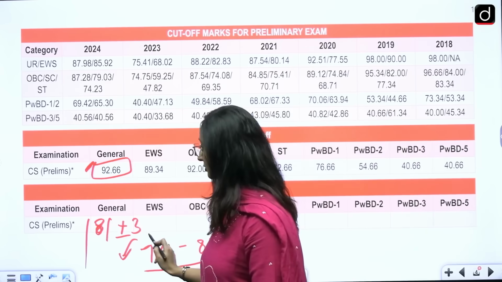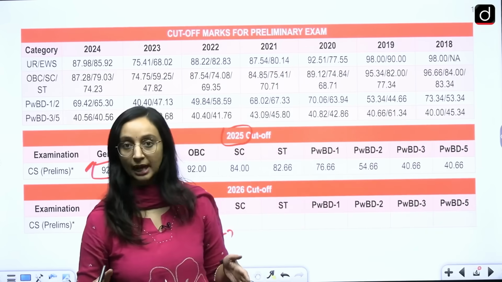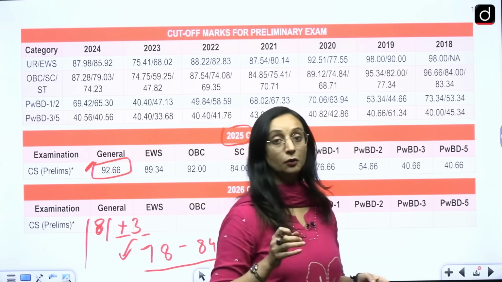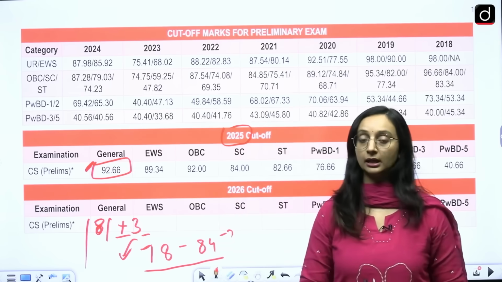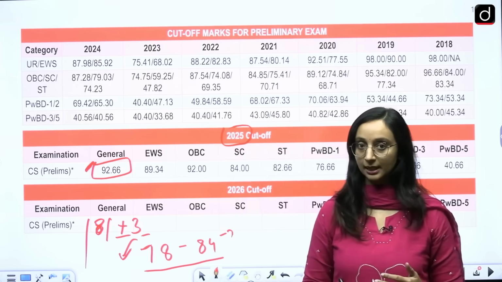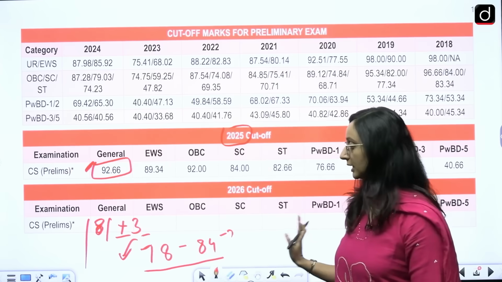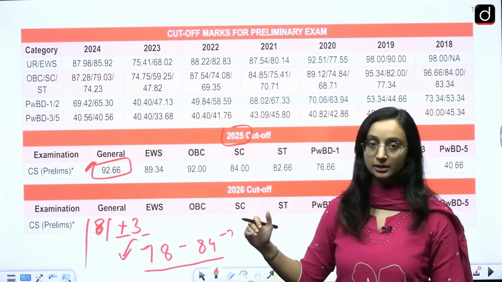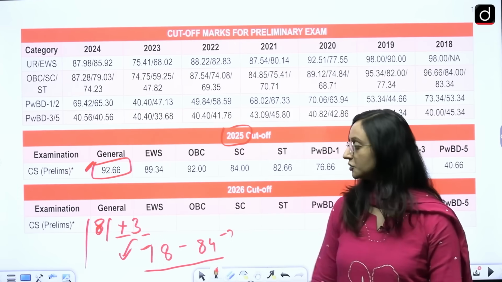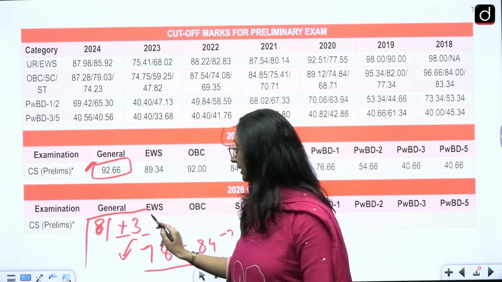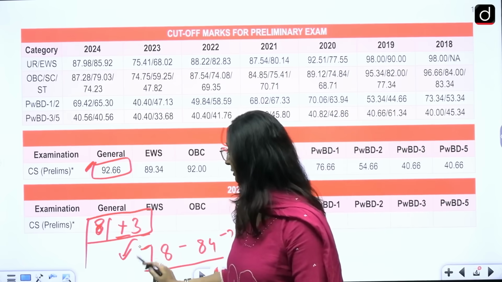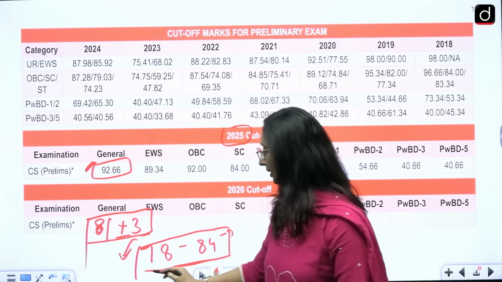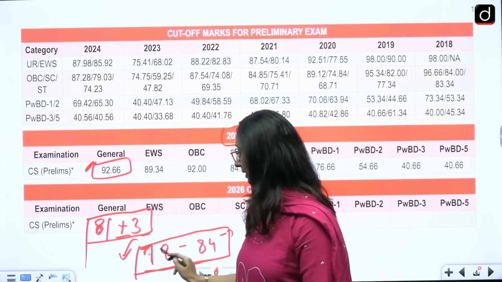81 plus minus 3. So if you're falling in this bracket, please start preparing for the mains examination, because it is very likely that you might clear the prelims examination. Based on this, you can calculate the category wise cutoff. But for general, it should be somewhere around 81 plus minus 3. That's 78 to 84.